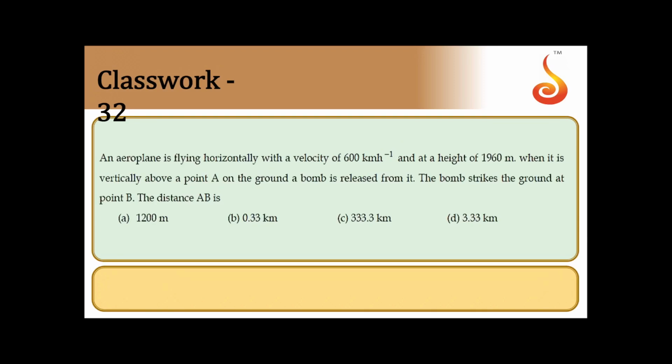Moving on to next one. An aeroplane is flying horizontally with a velocity of 600 km per hour and at a height of 1960 meter. When it is vertically above a point A on the ground, a bomb is released from it. The bomb strikes the ground at point B. Distance AB is.